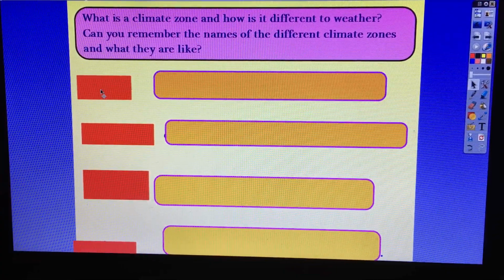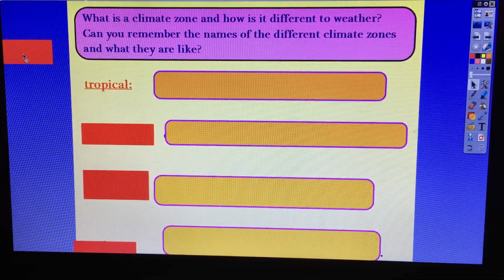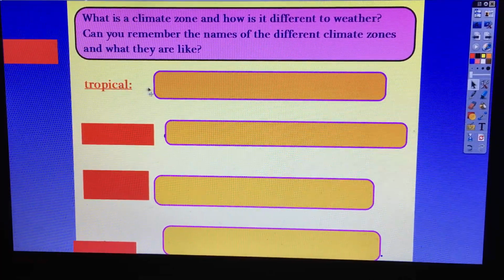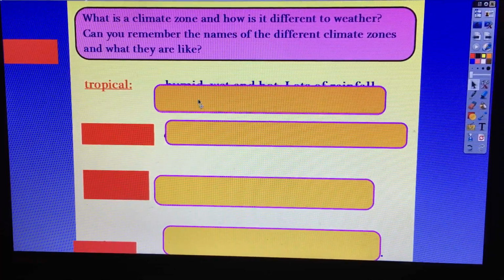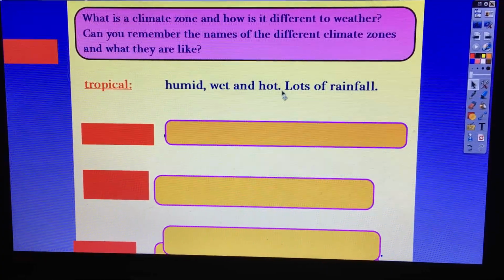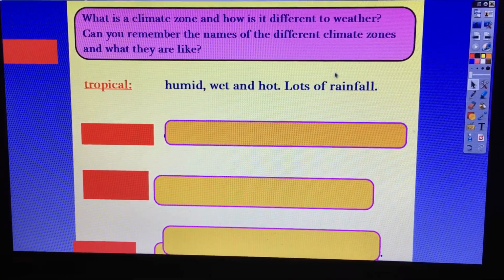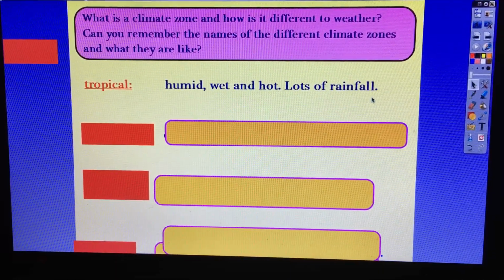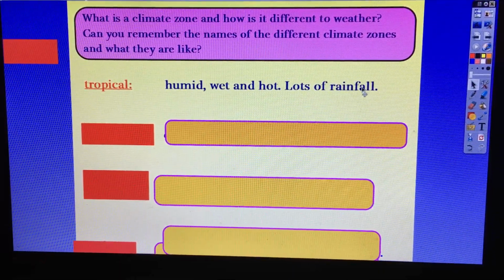The first one we're going to do is the tropical climate zone. Can you remember what that's like? Let's see if you remembered. It's humid, wet and hot, and it also has lots of rainfall. Remember, rainfall is how much rain a place gets, how much rain falls.